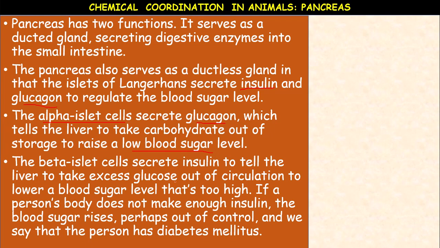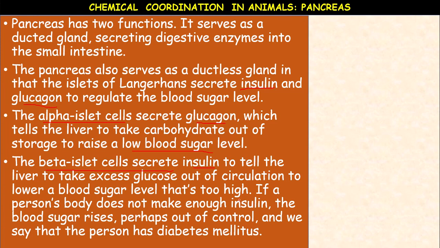The beta cells, the beta islet cells, secrete insulin. The function of insulin is to tell the liver to take the excess glucose out of the circulation to lower a blood sugar level that's too high. When the sugar level is very high in the blood, then what happens? Insulin is released. This insulin tells the liver to extract the excess glucose, convert it into glycogen and store it. If a person's body does not make enough insulin, then what happens?